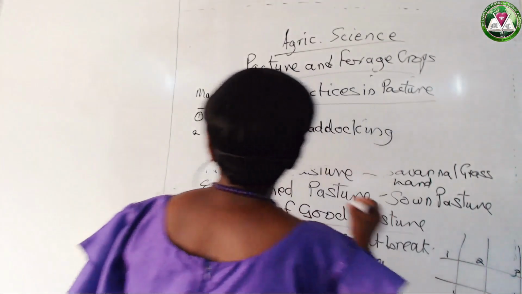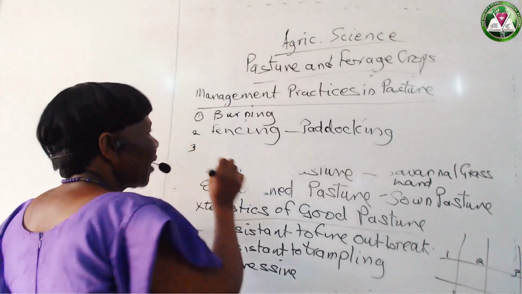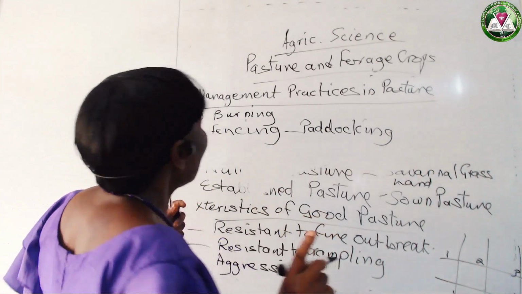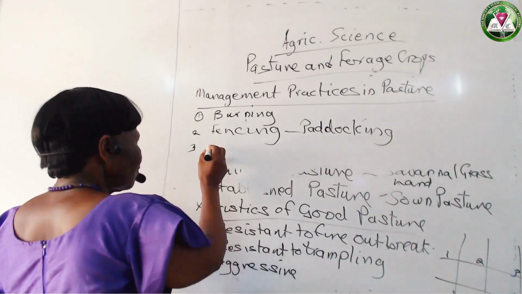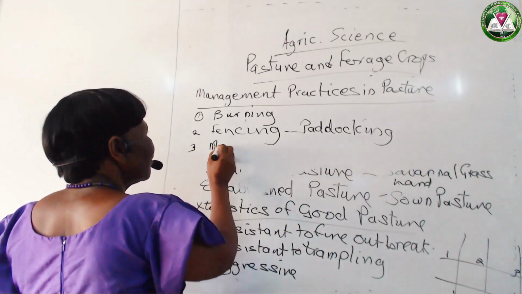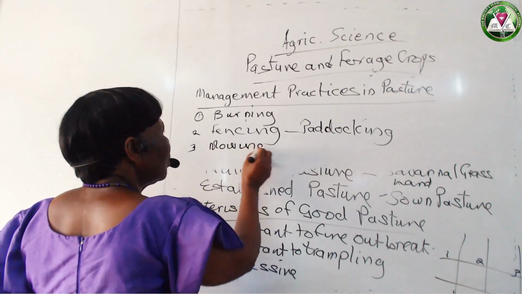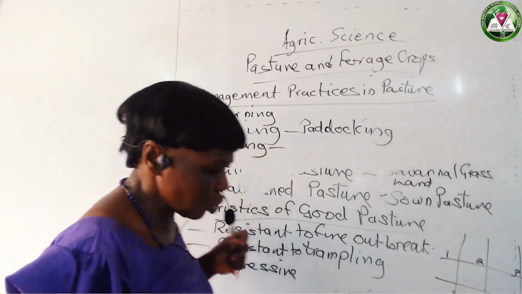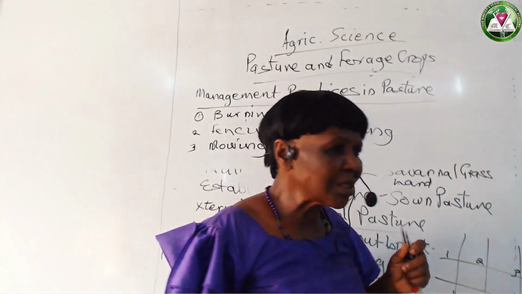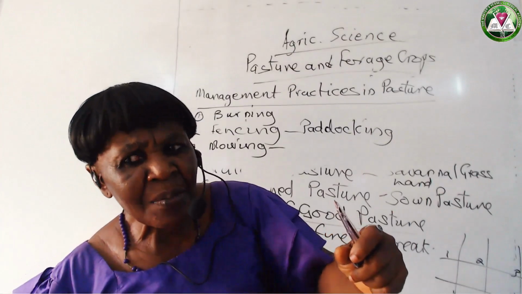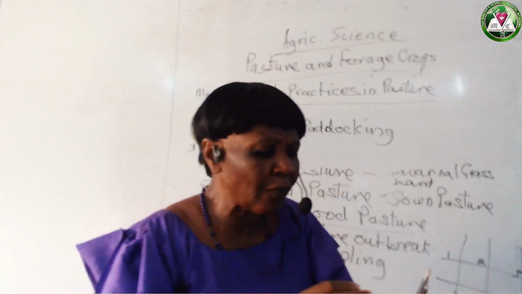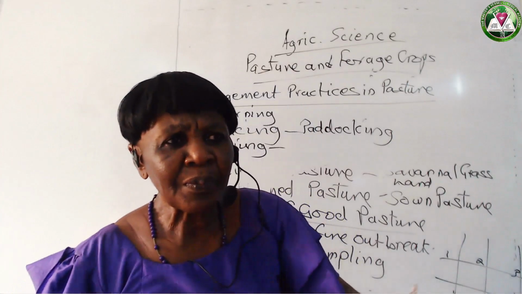Okay. Then another management practice in a pasture is what we call mowing. Mowing. What do we mean by mowing in a pasture? Mowing is when you harvest. Remember, we said there are two types of feeding.